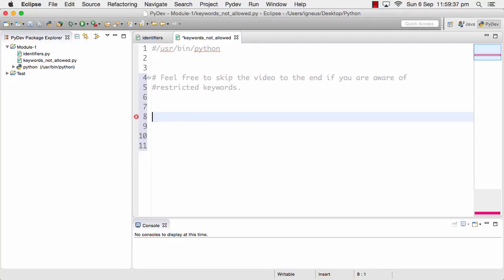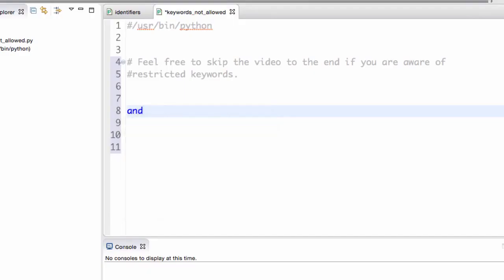So what are those keywords? We need to make sure that they do not create any problems. Again, you will hear a lot of tick tick tick from my keyboard, and my interpreter is also going to complain a lot. Later on, I'll comment all of them. We will talk about comments in a later movie; they are an essential part, but right now let's just talk about the keywords. These are really simple. I have the and keyword, which is not allowed. Apart from and, let me write what the others are.